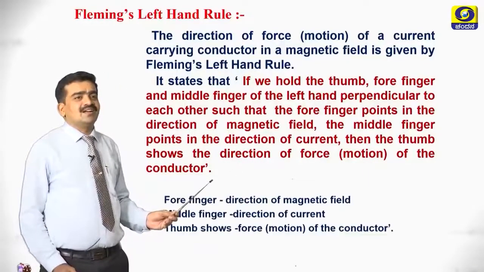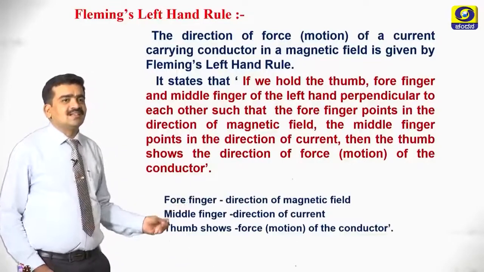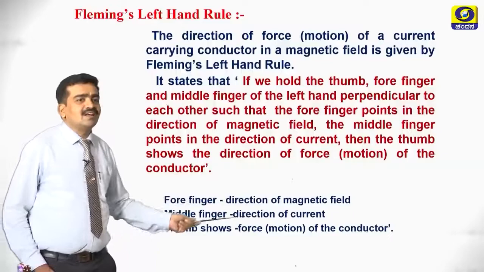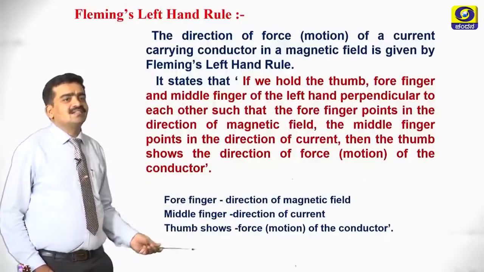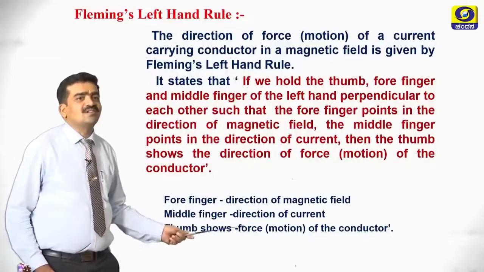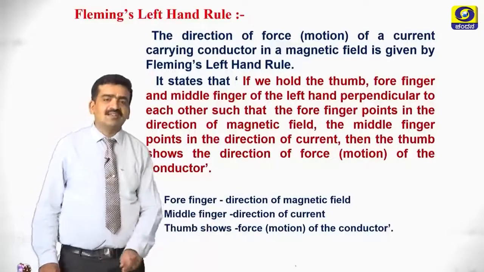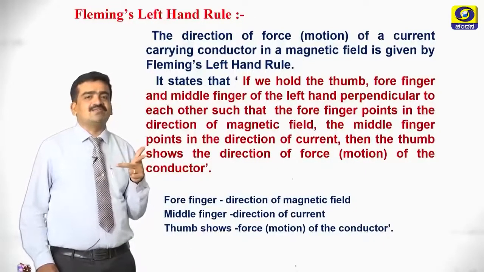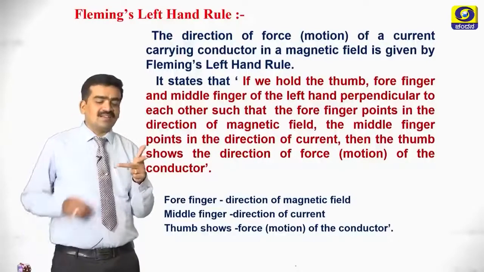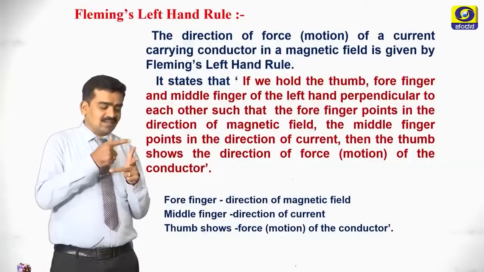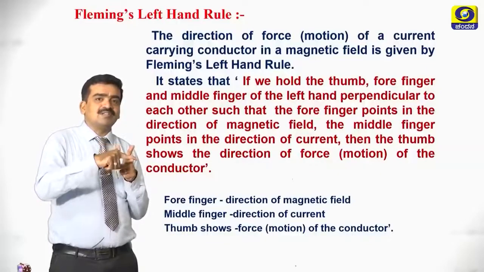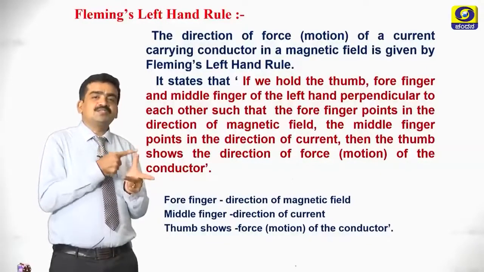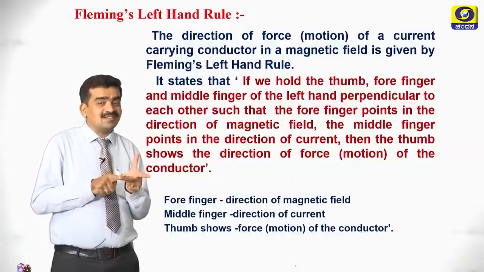So we can write it in the simplest way like this. The forefinger indicates the direction of the magnetic field, the middle finger indicates the direction of the current, and the thumb shows the force or the motion of the conductor. If you arrange the fingers of the left hand like this, they are mutually perpendicular to each other. This finger is perpendicular to this finger, and these two fingers are perpendicular to each other.